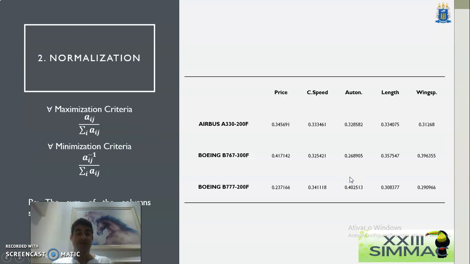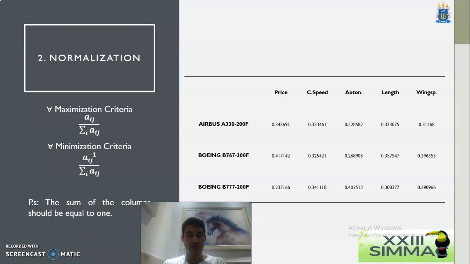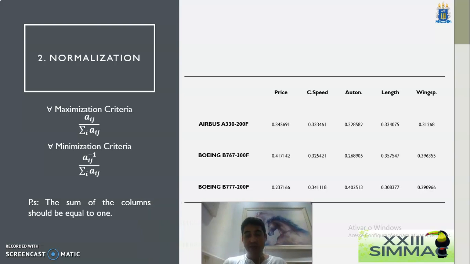So we have this second step where we normalize the matrix, and this is a very important step, because why do we normalize? This normalization has nothing to do with the statistical normalization. This is a way that we use to make the different scales speak with themselves.